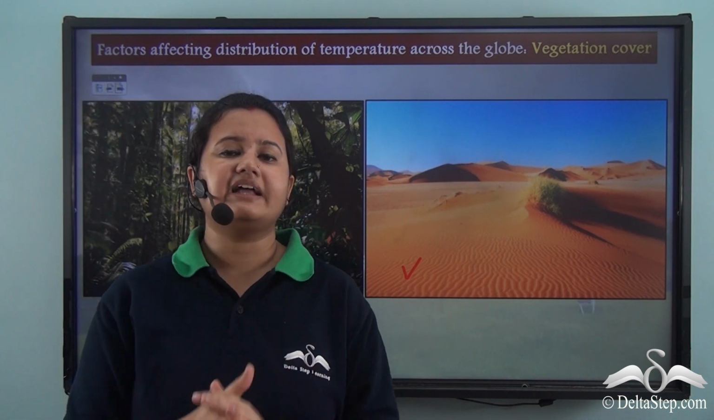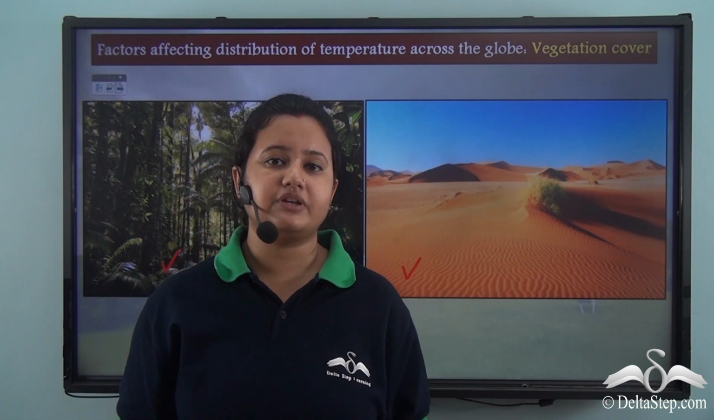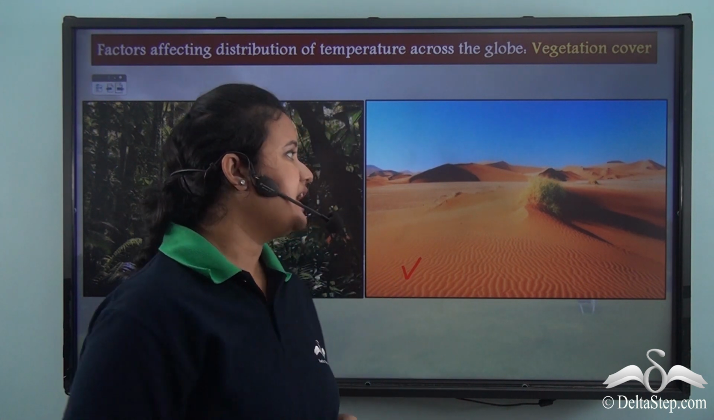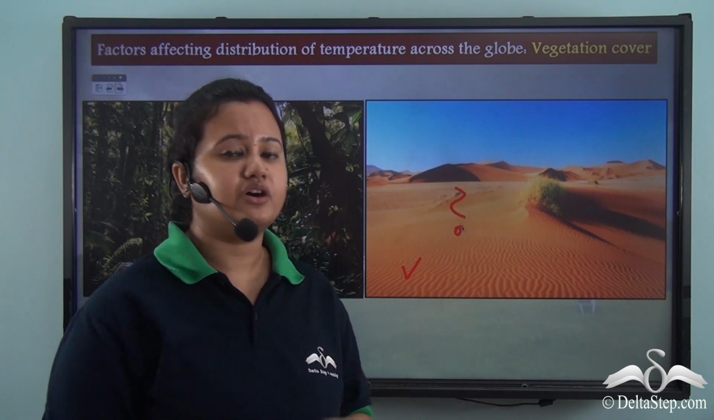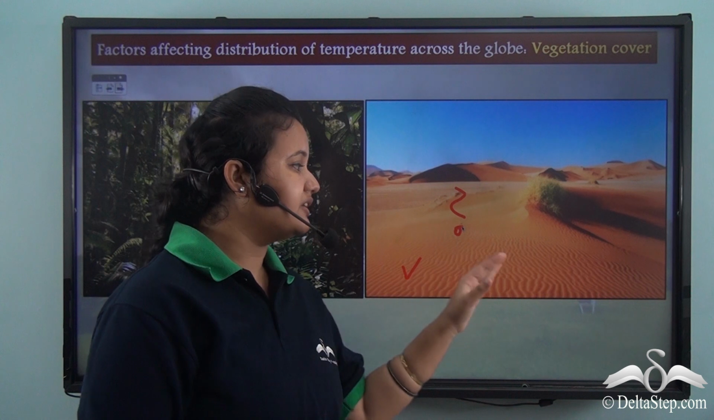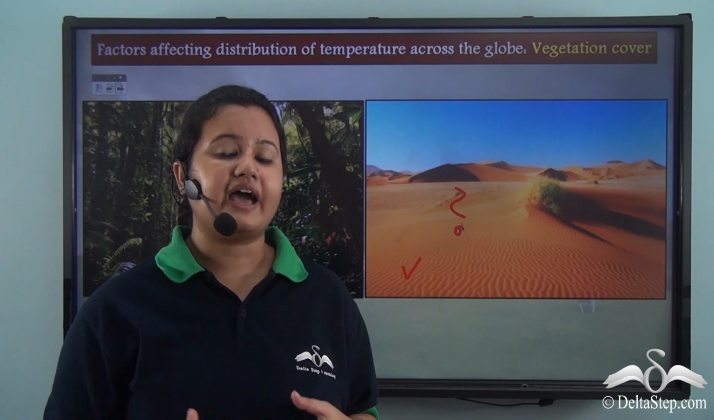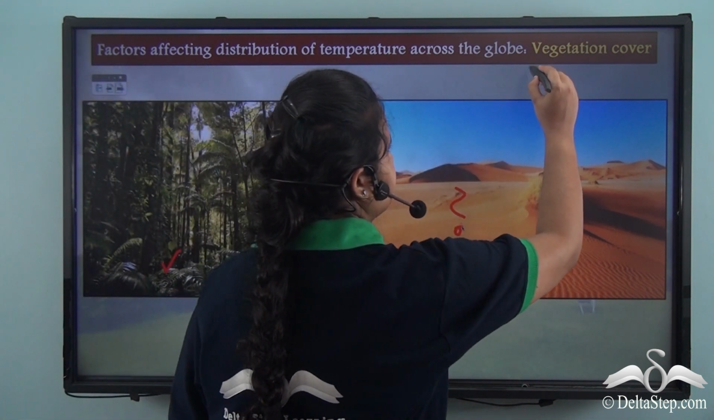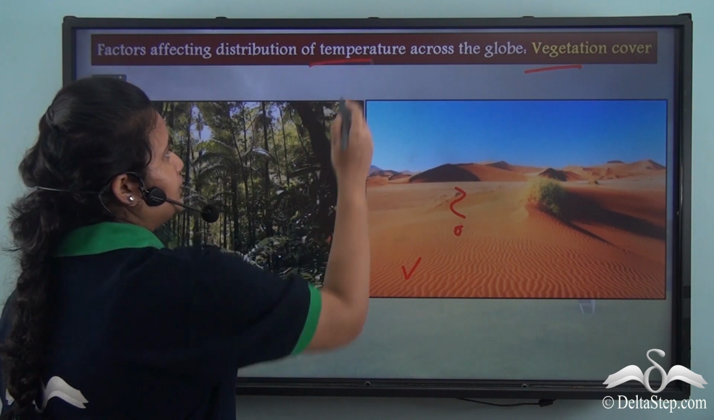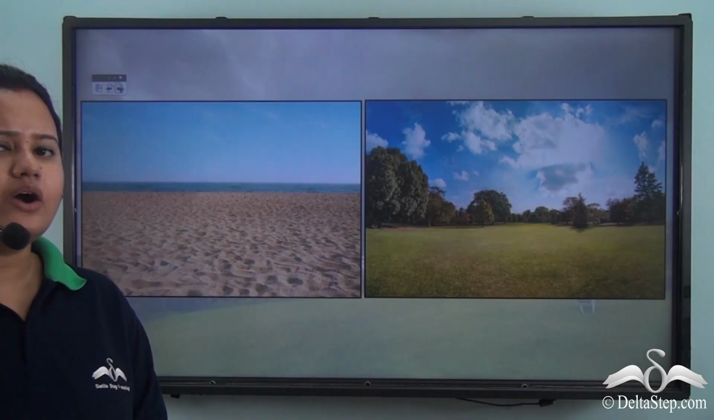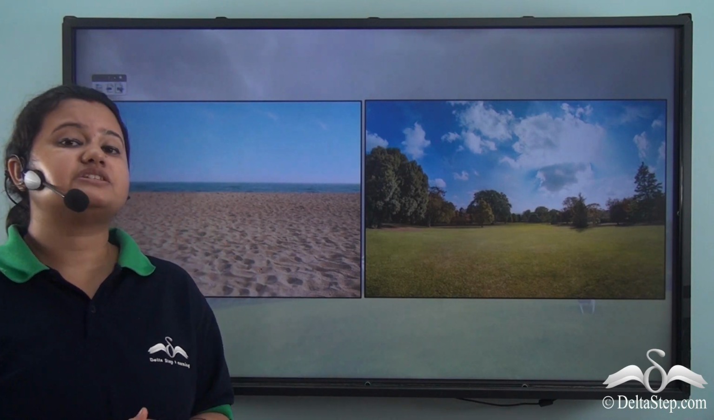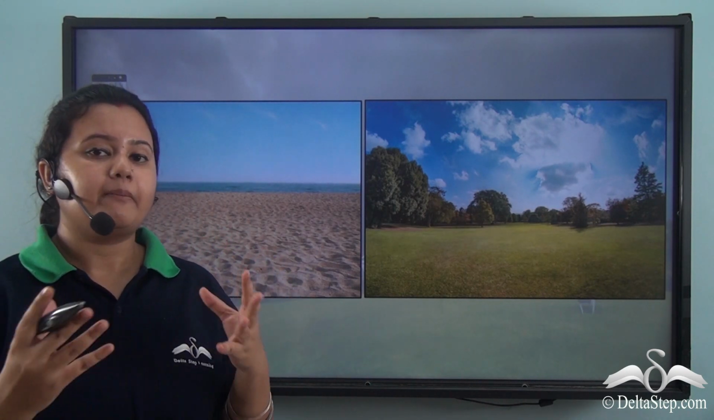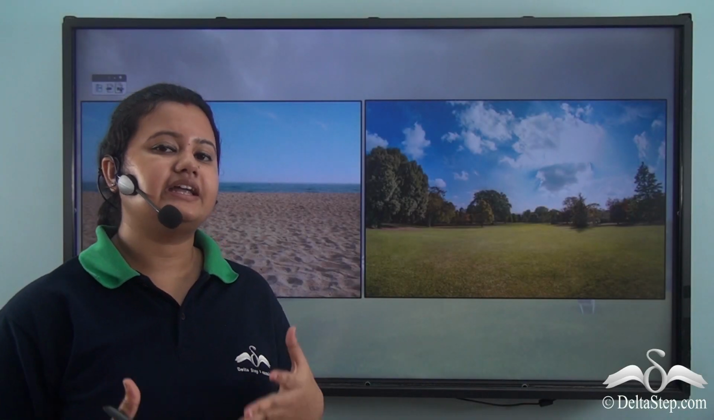Now the places that have little vegetation cover experience higher temperature because there are no trees to absorb the sun's heat. So the ground gets heated up and they have higher temperature. So here we see how the vegetation cover affects the temperature of places. Now you must have noticed that it is very difficult to walk on sand barefoot, while you will find it much more comfortable to walk on grass barefoot. Why is that so?